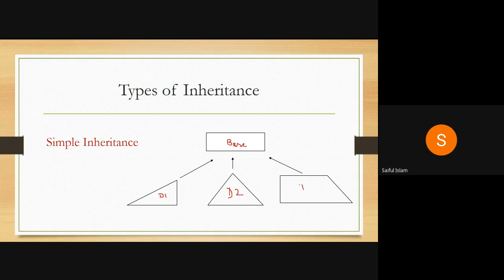Third, let's take, this is my D3 derived class. Again it is derived from the same base. So again it's only having a single parent. So I'm going to say this is my simple case of a simple inheritance. D3 is derived from base B. So the inheritance examples that we have discussed till now were basically simple inheritance examples.